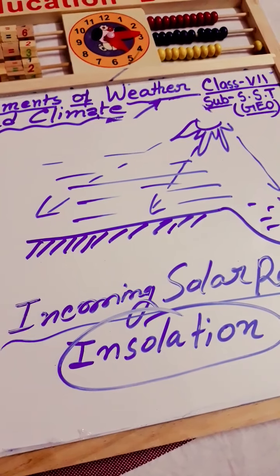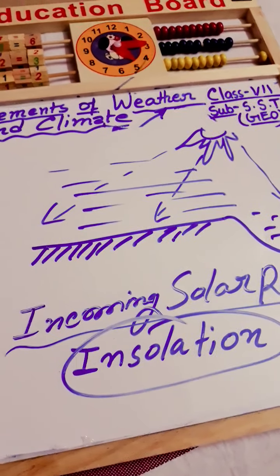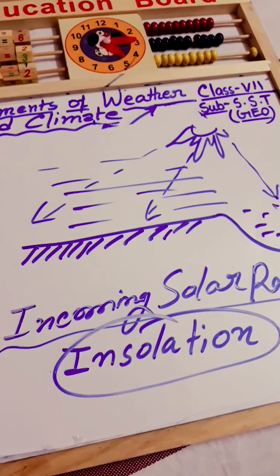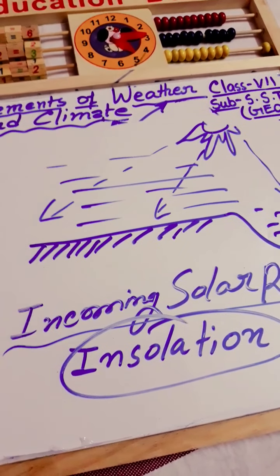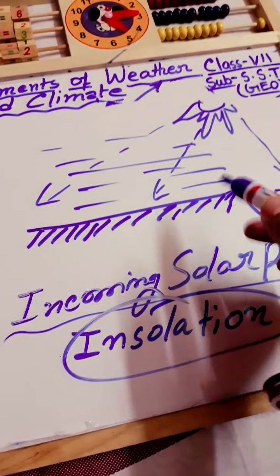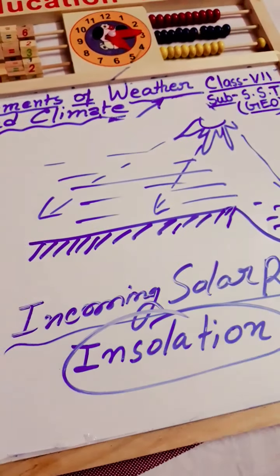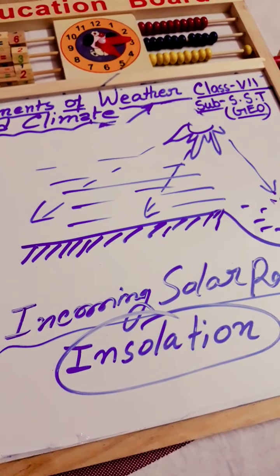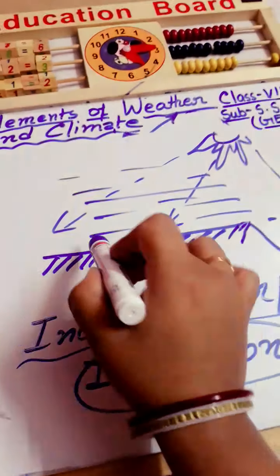So most of the solar radiation passes through it to the earth, and the earth, being a solid surface, always traps heat in a large manner. So the earth in turn causes the atmosphere to be heated.